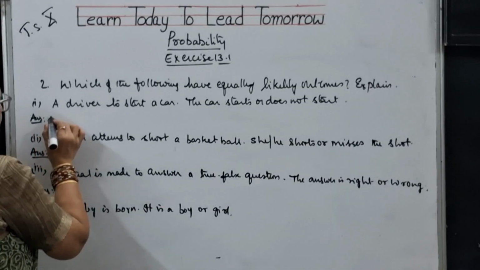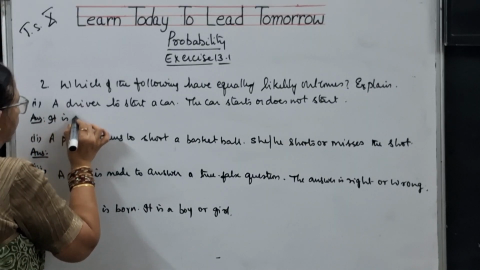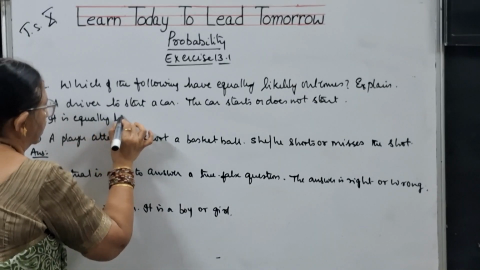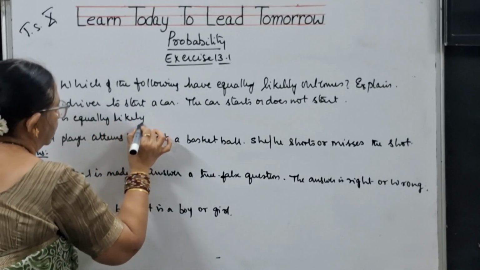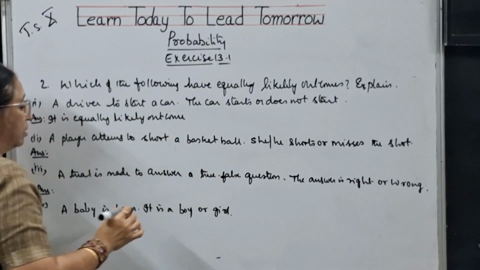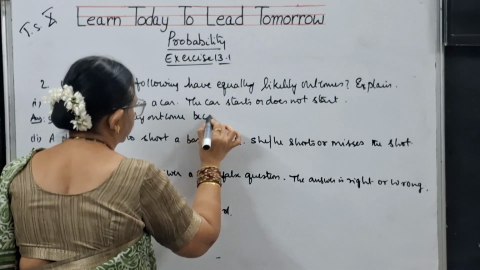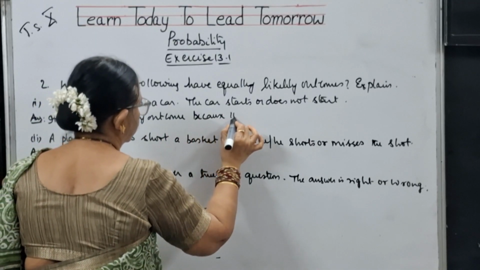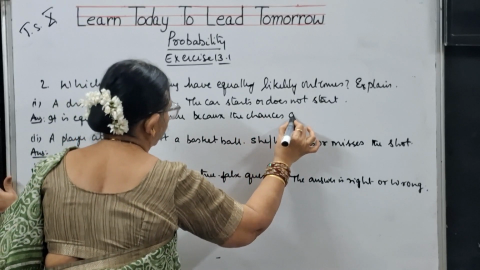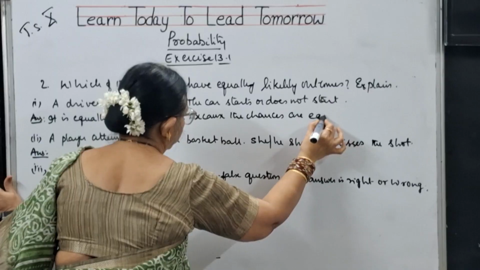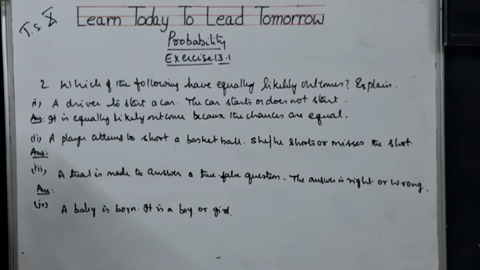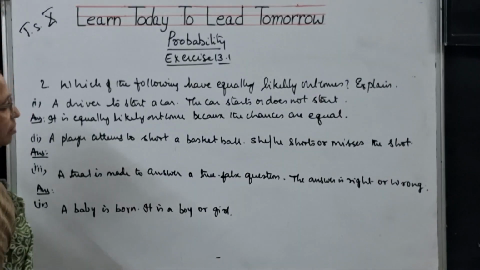So it is an equally likely outcome. Why? Because the chances are equal. It may start or it may not start.